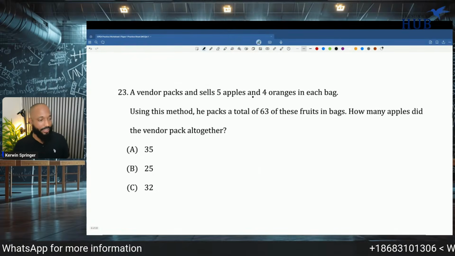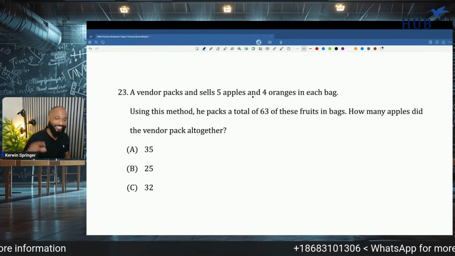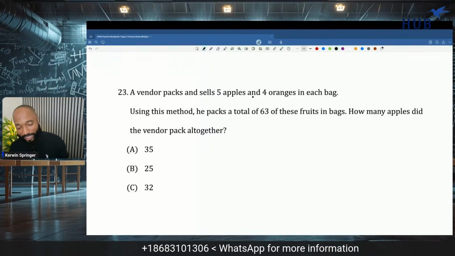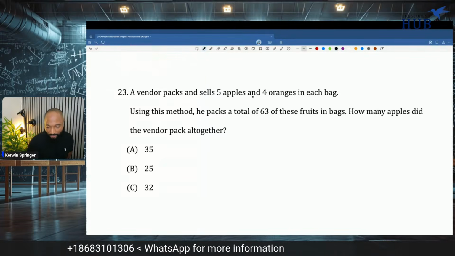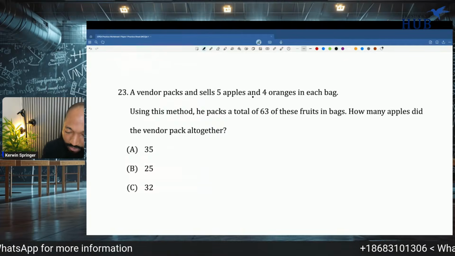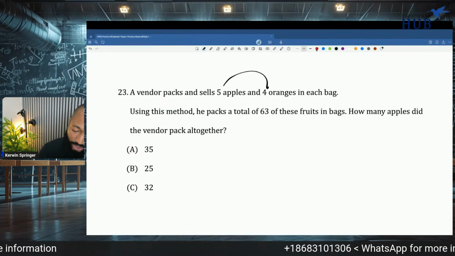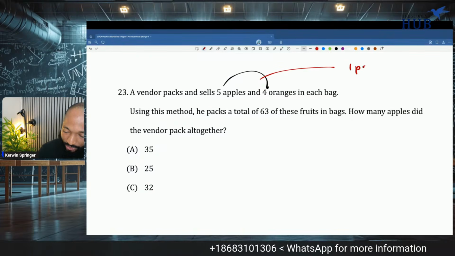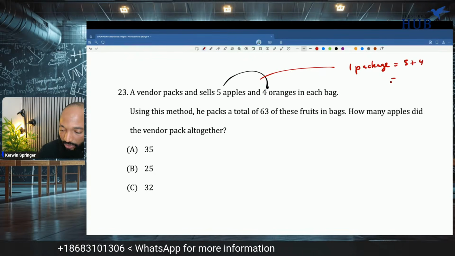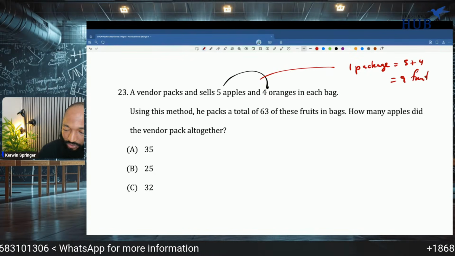A vendor. Why am I TikTok people telling me to clock it? A vendor packs and sells 5 apples and 4 oranges in each bag. Using this method, he packs 63 fruits. So we already know what we're going to deal with this as, right? One package or one group would be 5 plus 4 equal 9 fruits.